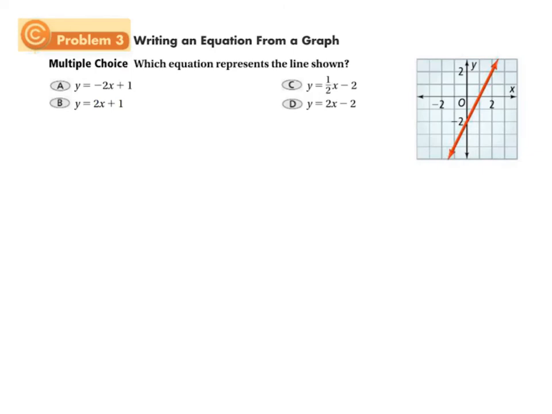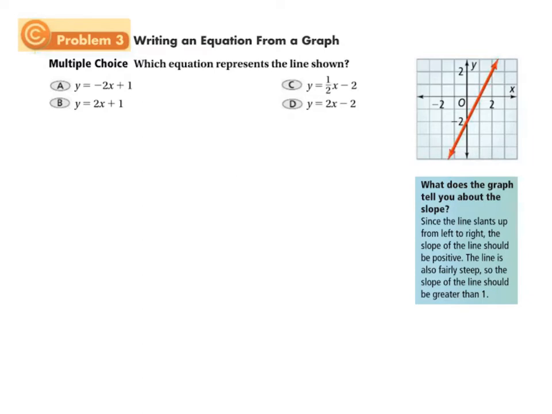Now what they're asking here is, which of the four equations given as a multiple choice question match the graph shown? So what does the graph tell us about the slope? Well, we know that it rises as you go to the right, right? It slants up. So the slope of the line should be positive. So any equation that doesn't have it as positive, like A, it's not going to be that one, right? And by the way, as the number for the slope gets greater than 1, the line is going to tilt more steeply. And so we should have a slope that's greater than 1, okay?